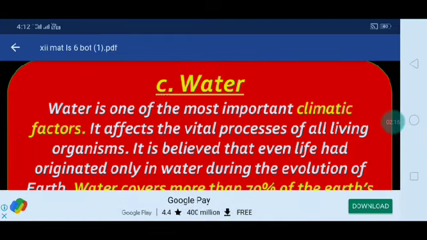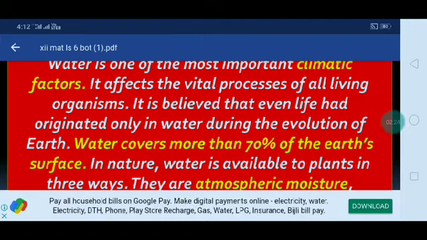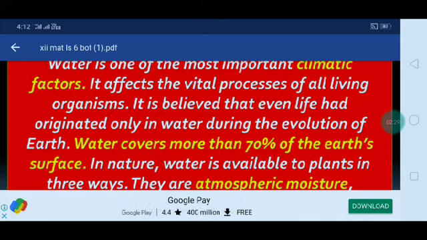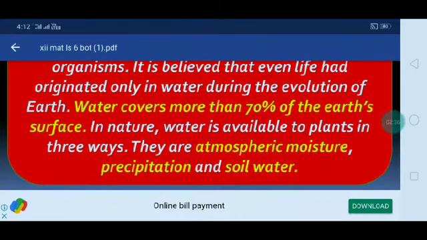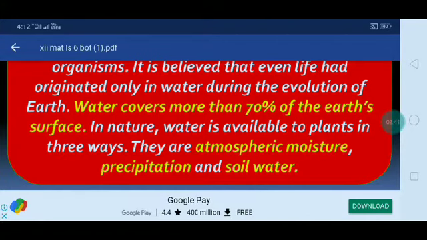It is mostly believed that life originated only in water. Water is the most important thing. During the evolution of Earth, water covers more than 70% of the Earth's surface. In nature, water is available to plants in three ways: atmospheric moisture, precipitation, and soil water.